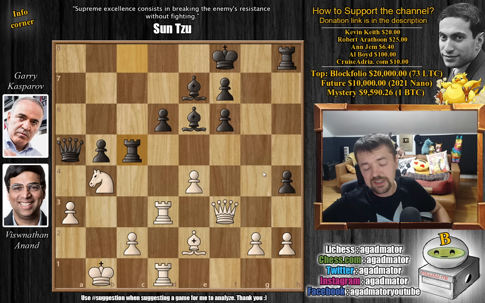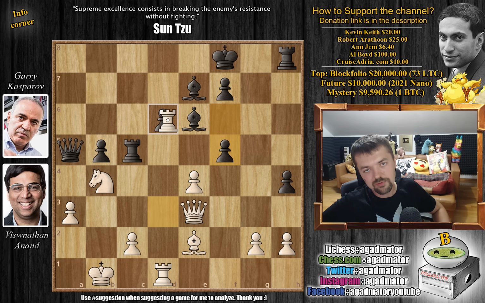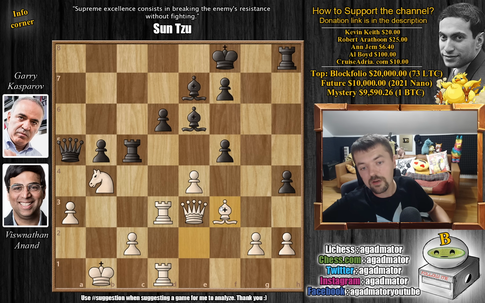But okay, after rook to c5, probably Anand was playing on Kasparov's clock. He played queen to e3, and now Kasparov plays f5. He has to activate his pieces. He plays f5. He wants to bring the bishop to f6 to grab hold of this diagonal, and now again Anand, playing on Garry's time, doesn't go for this rook captures on d6. Again, it's a really interesting move, because after this is played, it's just a much superior position for white, but he goes for the calm bishop to f3, and now Kasparov has to play.